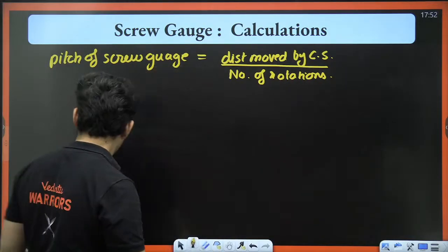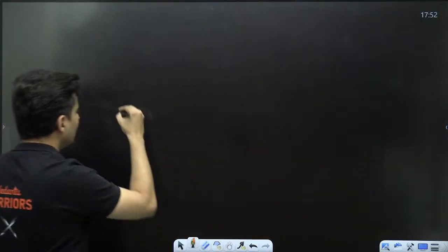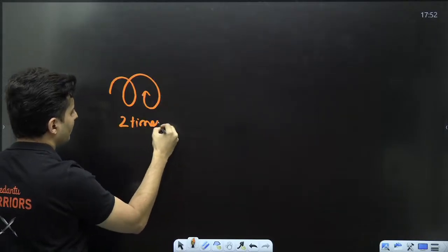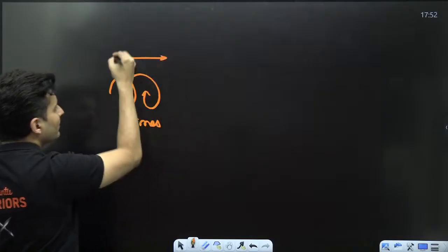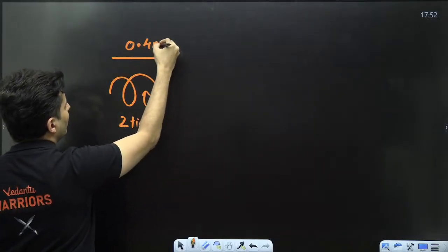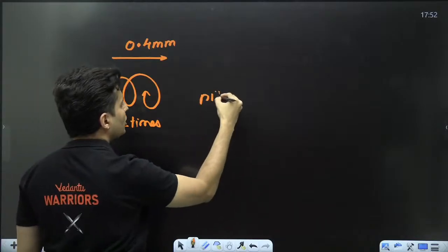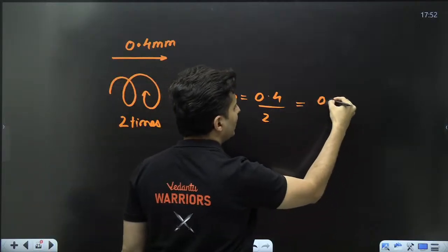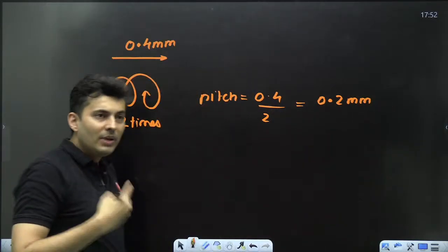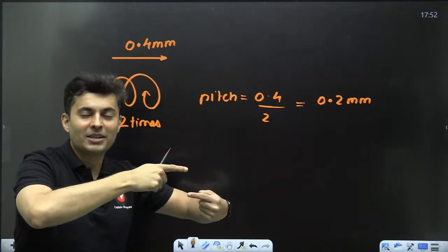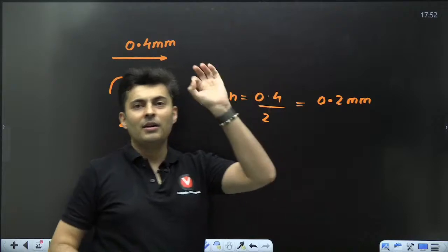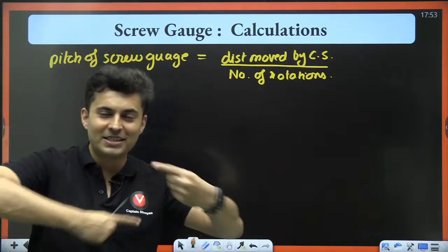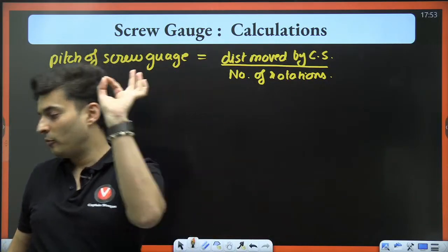Meaning, if I rotate the circular scale two times, and it moves by, for example, 0.4 millimeter, then the pitch of the screw gauge is 0.4 divided by 2, which is 0.2 millimeters. Meaning, when I rotate it once, it moves by 0.2 millimeters. That is the meaning of the word pitch: how much does it move per rotation?